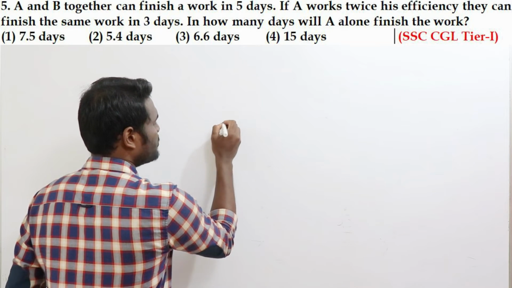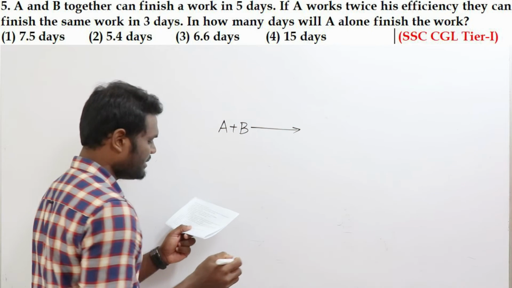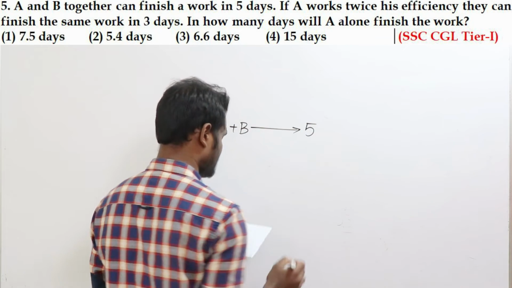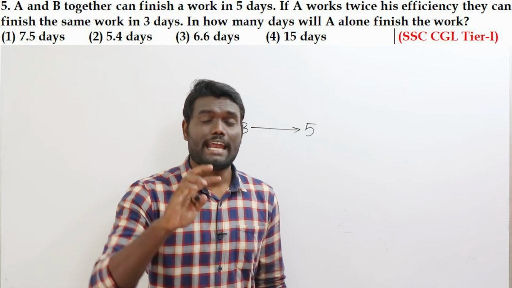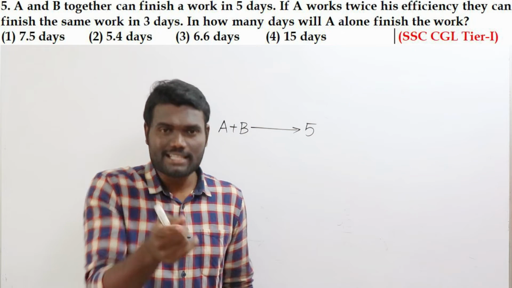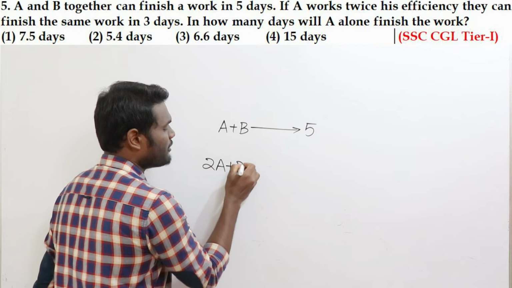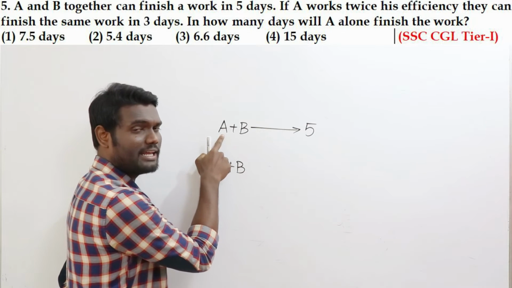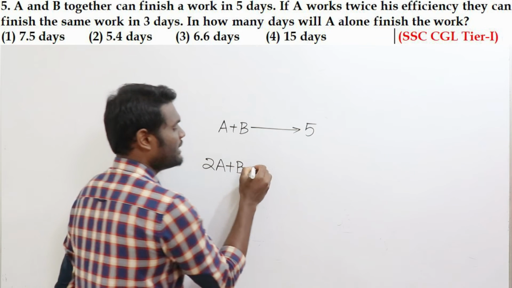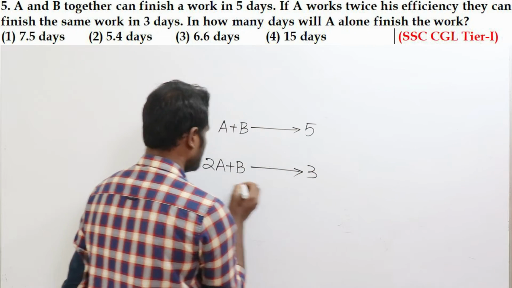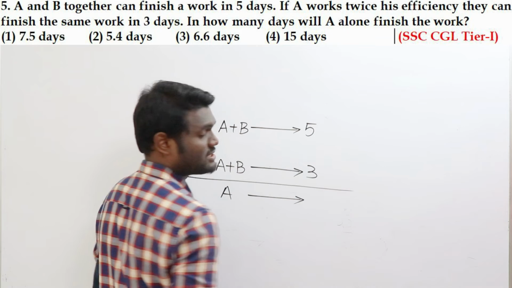It is said that A and B together can complete the work in how many days? 5 days. A and B together, 5 days. Next, if A works with twice his efficiency, it means now A is going to double his work. If A is going to work with twice his efficiency with B, it means initially A is working normally as per his efficiency. Now he is working with twice his efficiency. Then they can complete the work in 3 days. Now your question is: A alone can complete the work in how many days? That was your question.